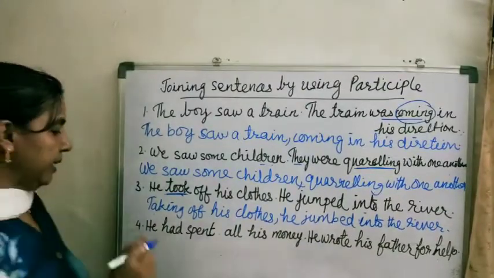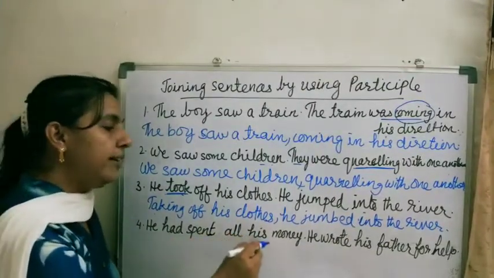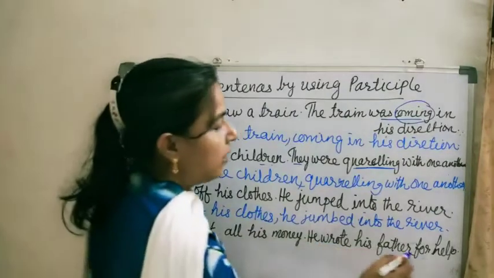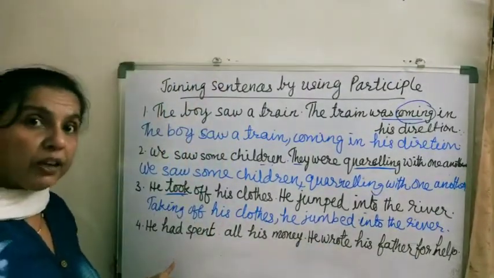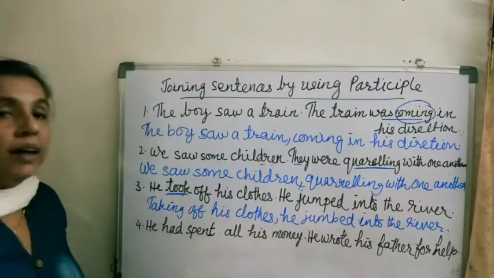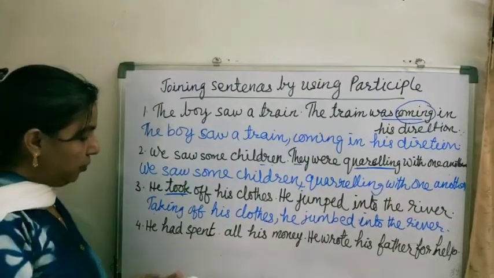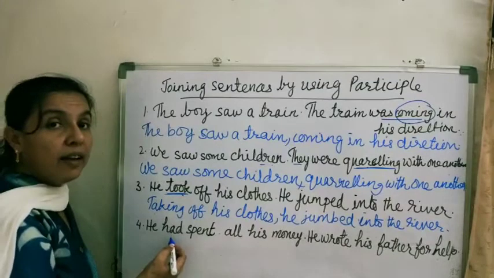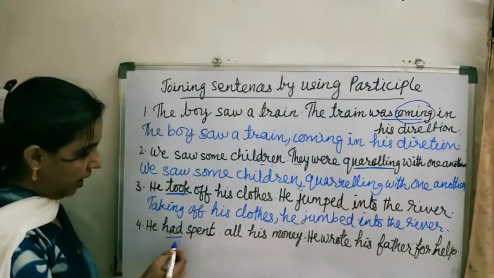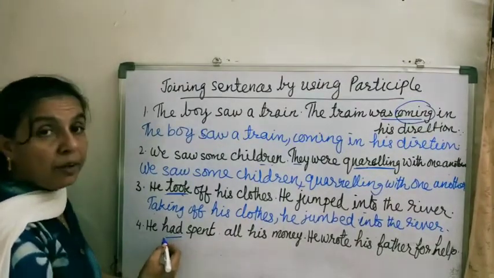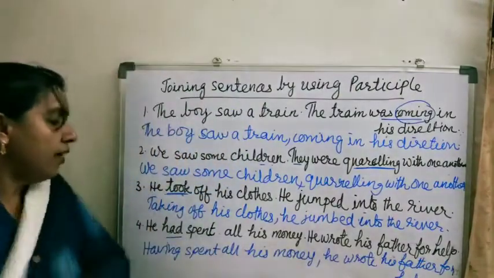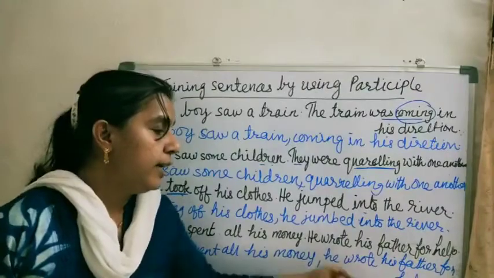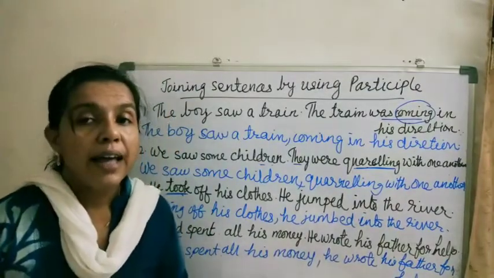Now the fourth sentence: he had spent all his money. He wrote to his father for help. Okay? We can use a perfect participle by taking the first verb as a participle. Here it is had spent, and the participle of had is having. So, having spent all his money, he wrote to his father for help.